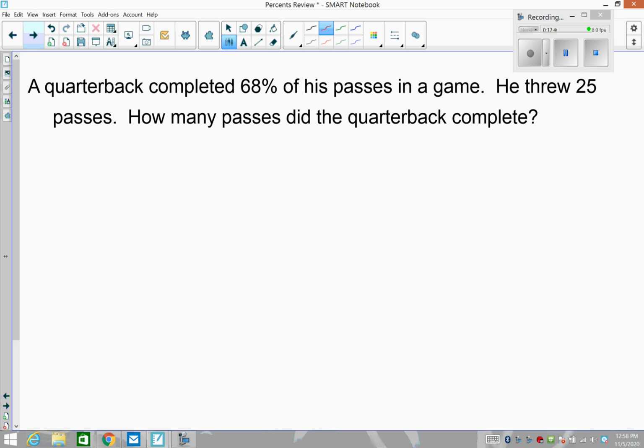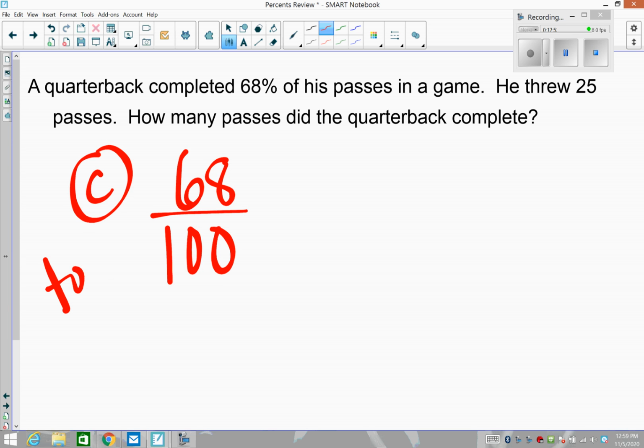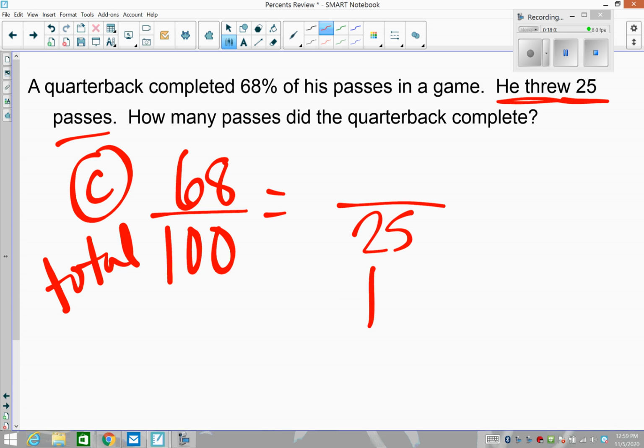A quarterback completed 68% of his passes. That means these were completions out of total attempts. Now, not in every game does a quarterback throw 100 times, right? He threw 25 times, actually. Total times that he threw the ball was 25, not 100. How many passes did the quarterback complete? So this one wouldn't be as easy to do that trick.